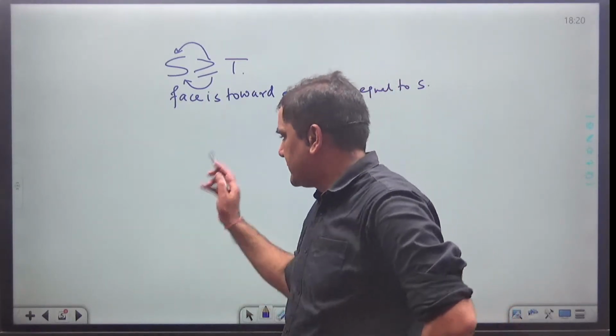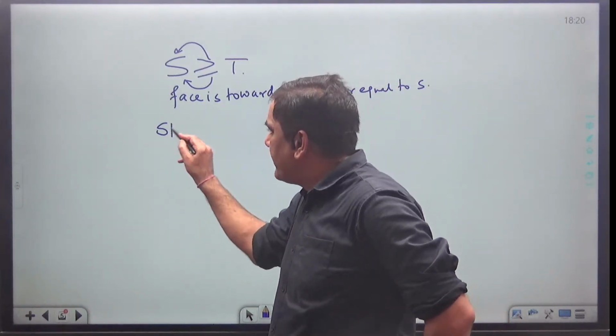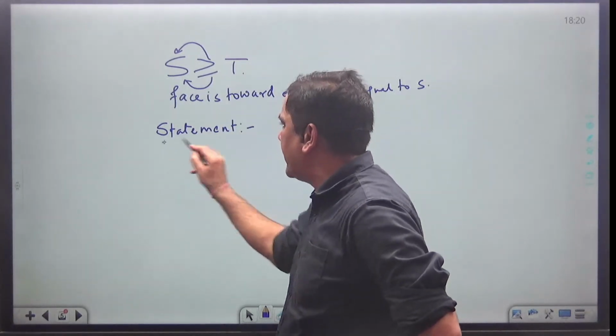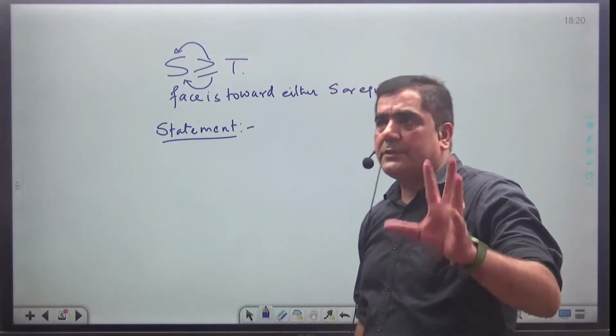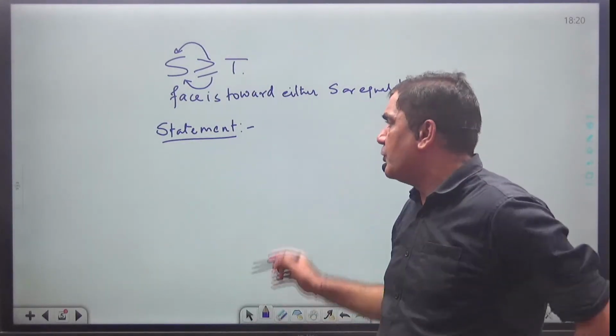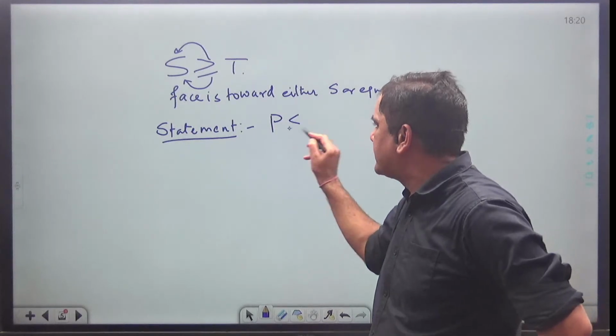Suppose in one statement, my job is to find the relation between two persons P and Q. Once I have found the relation between P and Q, my relation comes out to be this.